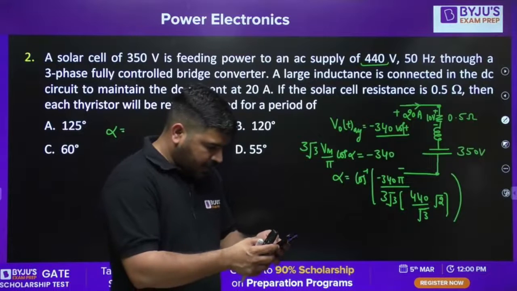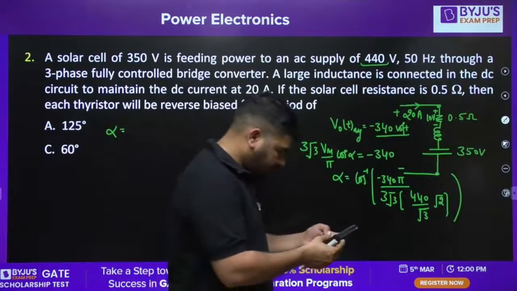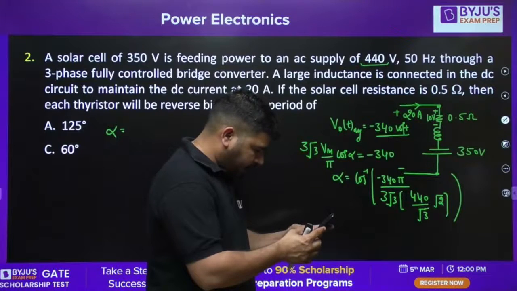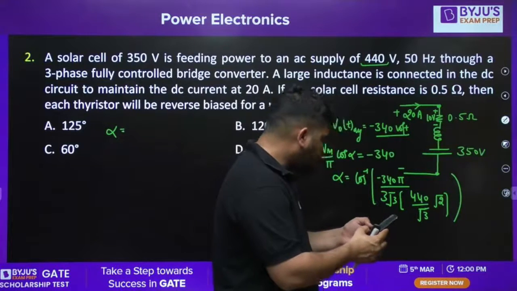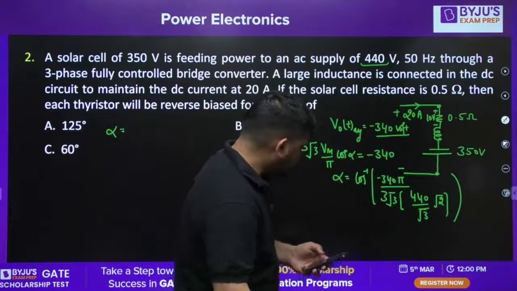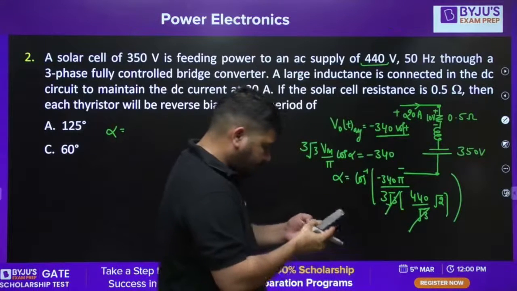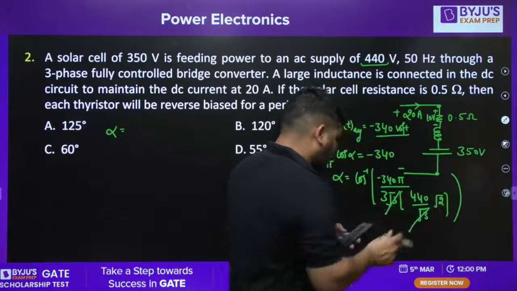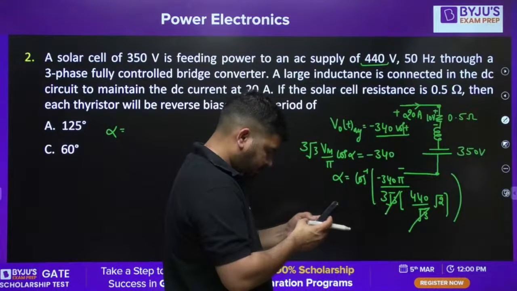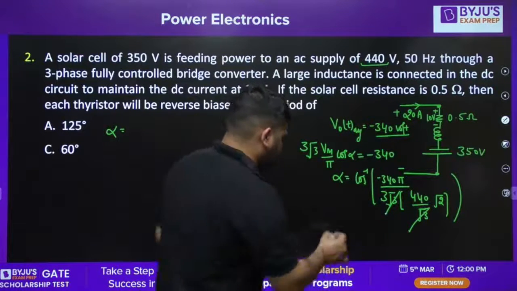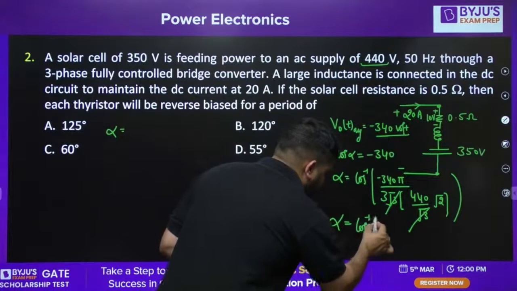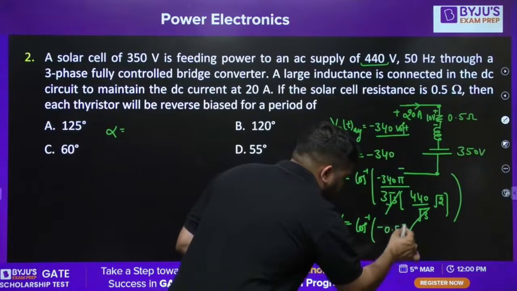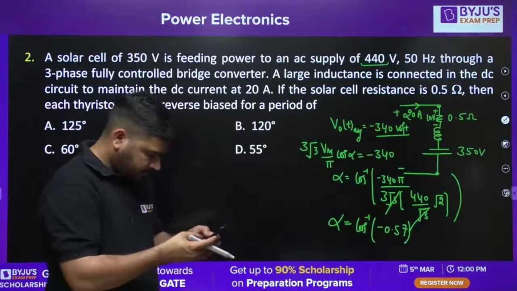So 340 into pi, divide by 440, divide by 3 root 2. The root 3 is cancelled. It came out to be 0.57. Alpha equals cos inverse of minus 0.57.